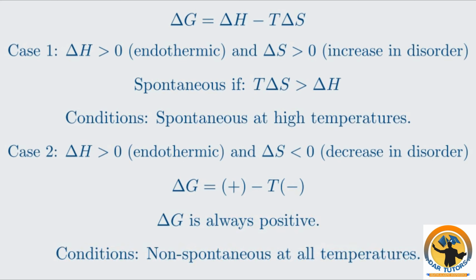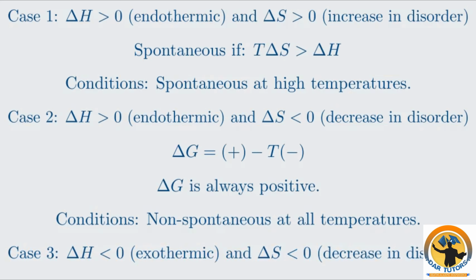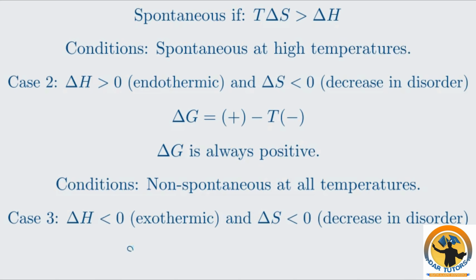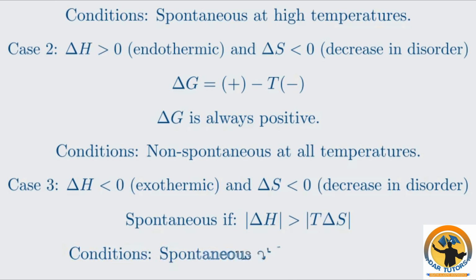Case 3. Both delta H and delta S are negative. This is an exothermic reaction, delta H less than 0, that becomes more ordered, delta S less than 0. For delta G to be negative, the negative delta H term must be larger in magnitude than the positive minus T delta S term. This happens at low temperatures.